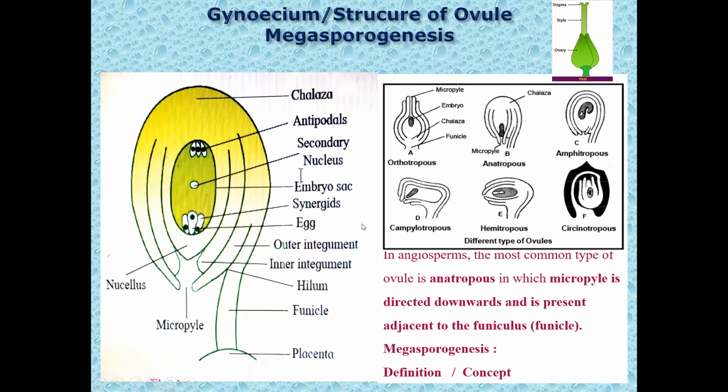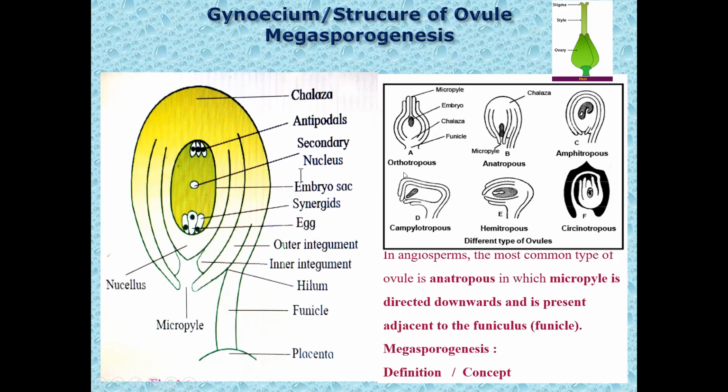In your HSC board textbook, the orthotropous ovule has been discussed. Actually, there are different types of ovule found in angiosperms, depending on the position of the ovule body or the position of the embryo sac inside the ovule body. There are orthotropous, anatropous, amphitropous, campylotropous, hemitropous, and circinotropous. These types we are discussing here just for your reference. Actually, in the syllabus only the anatropous ovule is discussed.